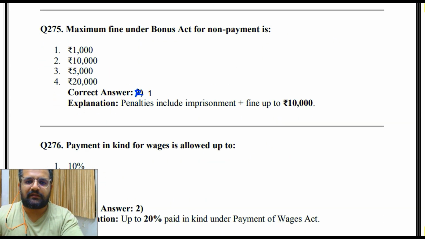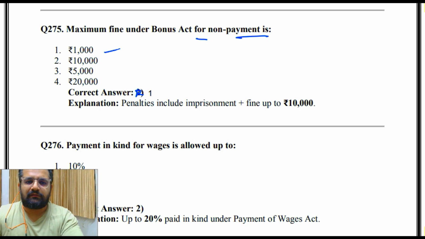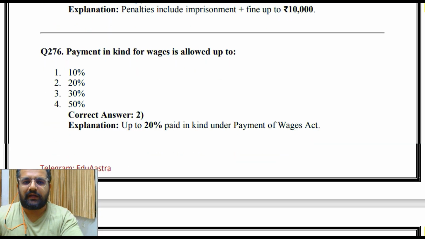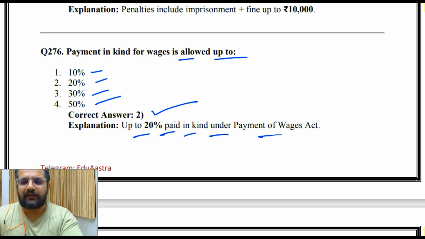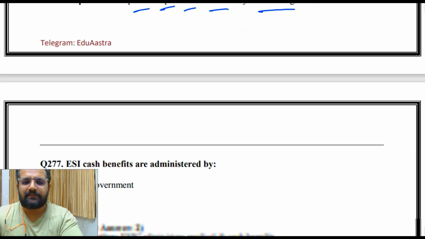Maximum fine under bonus act for non-payment is 1,000, 10,000, 5,000, 20,000. So the answer is 1, that is 1,000. Payment in kind of wages is allowed up to 10%, 20%, 30%, 50%. So the answer is 2, that is up to 20% paid in kind under Payment of Wages Act.